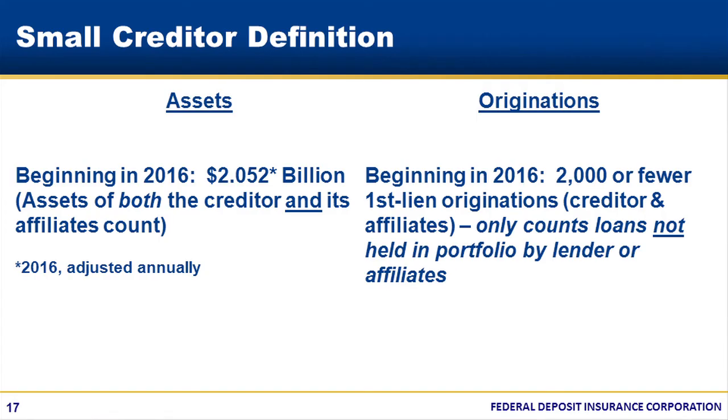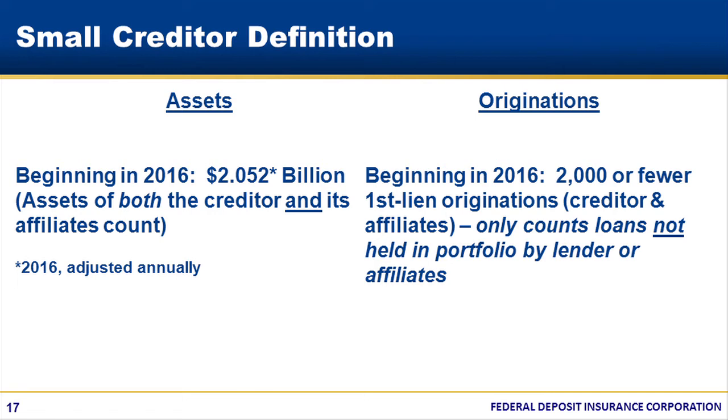You'll notice we said that QMs made by small creditors have a higher safe harbor threshold than other first lien QMs. What do we mean by small creditor? To qualify as a small creditor, you must meet both an asset test and an originations test. Most FDIC supervised institutions meet these two tests, so the special small creditor QMs may be an important option for many of you.